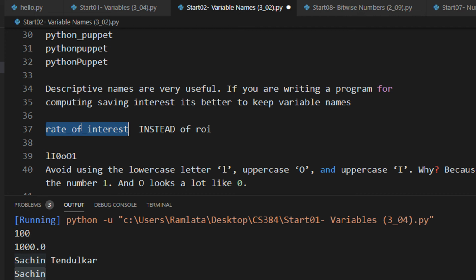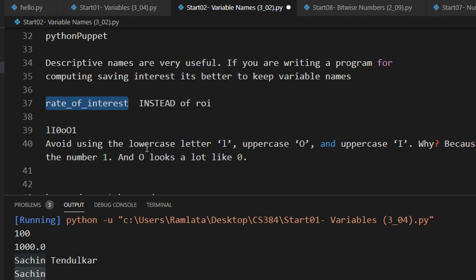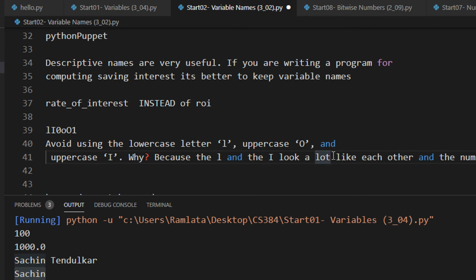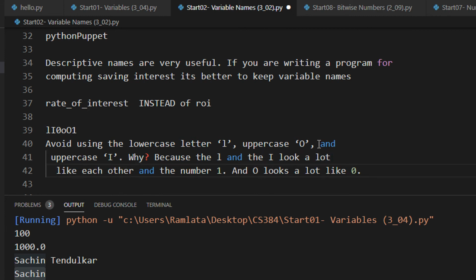Even a person who does not know programming can understand this particular line. I would also say avoid using characters like small l, capital I, 0, and O. For example, can you read this variable name for me? This is like small l, capital I, 0, then small o, then capital O, and then 1. All of them look similar, so avoid usage of such variable names which cause confusion.